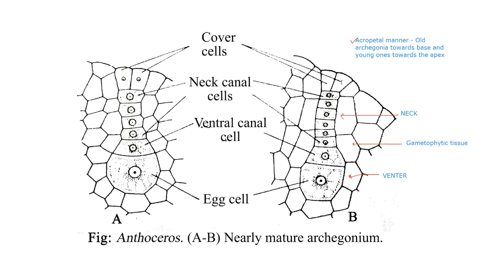Now there is no jacket layer around these axial cells except 4 cells at the apex which form lead or cover cells. Now again, I mentioned only 2 cover cells, but try and understand the 2 cover cells from the front. I mean this view. And there are 2 more, because if you imagine the 3-dimensional structure, actually there are 4 cover cells. So there are 2 more cover cells. They are also referred to as lead cells.